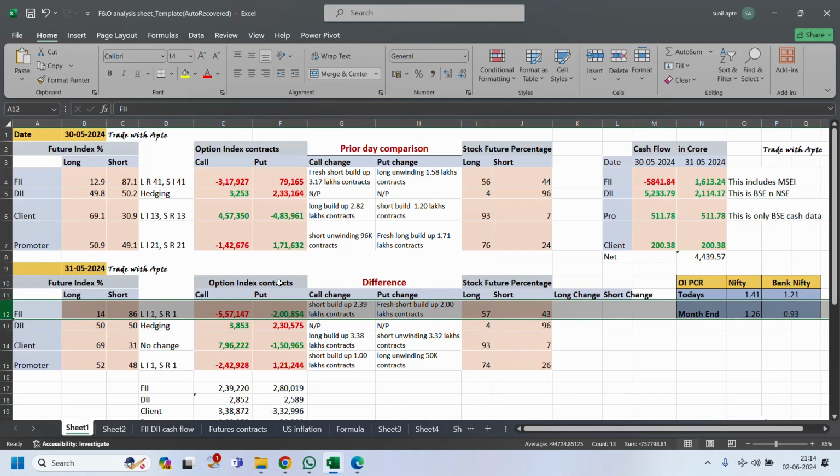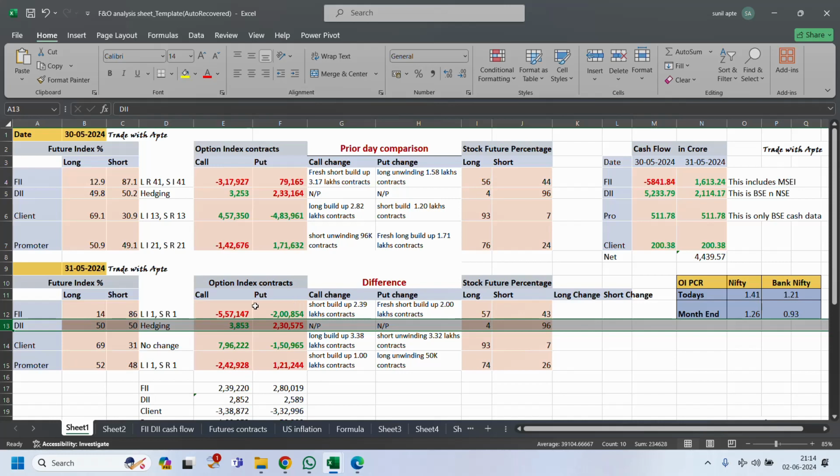So what is the view of FII? They are hedging their position in futures and options, but they are neutral in stock futures. They purchased on Friday. So they have totally hedged, but mostly on the negative side, so that if something goes wrong, they can recover from a falling market. This is the hedging position they made. DII we will not see, because they don't play much in F&O, they purchase in the cash market only.